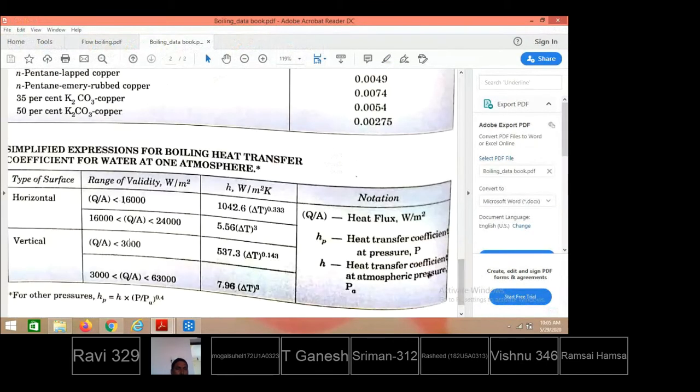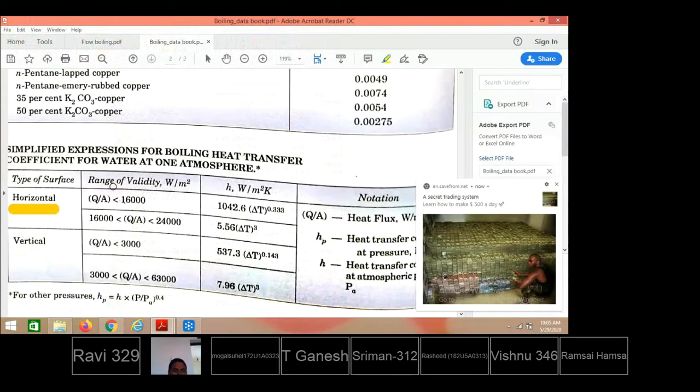Here they are. You just see here for horizontal surface. Again, I have taken from the data book. These are for horizontal surface. If heat flux value is less than 16,000, I have taken it as 15.8, then the H value is calculated as 1042.6 into delta T to the power 1 by 3, that is nothing but 0.333. Suppose the heat flux applied during nucleate boiling is between 15.8 kilowatts, that is 15,800, to 24 kilowatts, then 5.56 into delta Te cube.